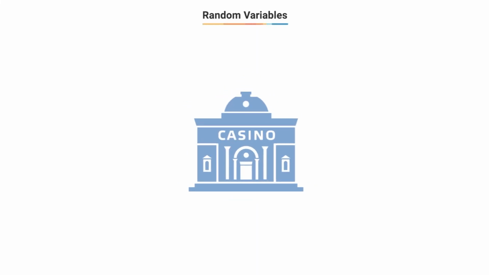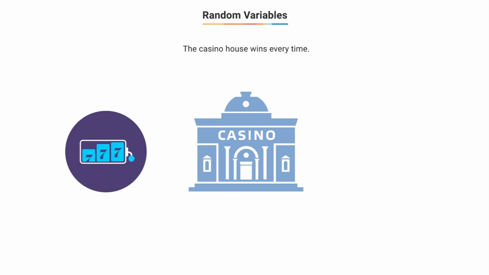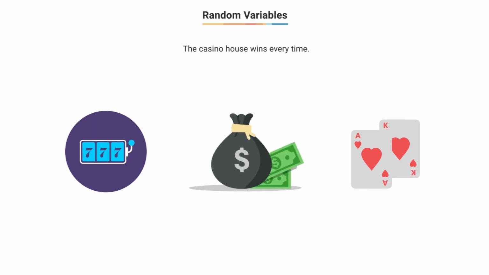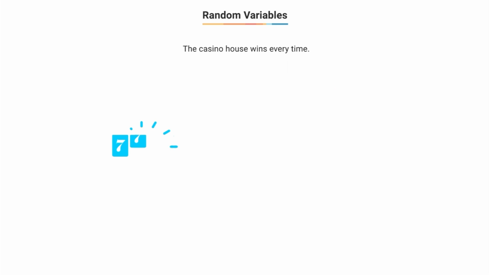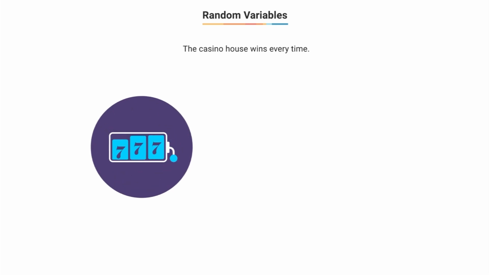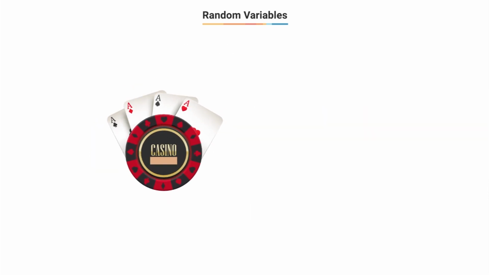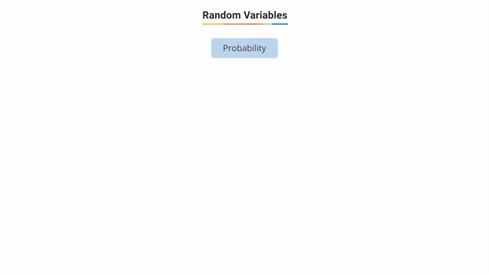Random variables part 1. I'm quite sure that you have heard this well-known saying about casinos, that the house always wins. What it means is that the casino gambling machines and games are designed in such a way that in the long run casinos always make money. One or two people may end up winning large sums of money, but the machines are designed such that the rest of the people collectively lose more. So how do the casinos ensure that the house always wins? It is quite simple. They use probabilities. In fact, casinos use a very basic concept of probability to ensure a win for themselves.